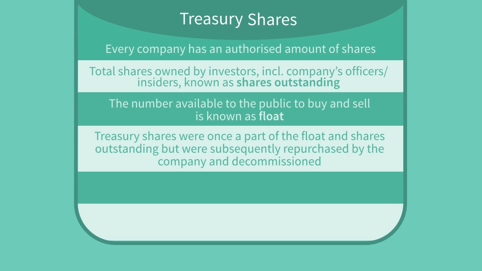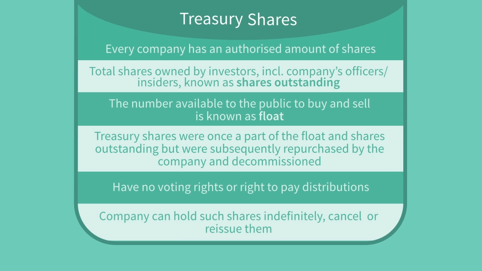Treasury shares are shares that were once a part of the float and shares outstanding, but were subsequently repurchased by the company and decommissioned. These shares do not have voting rights and do not pay any distributions. A company can decide to hold on to treasury shares indefinitely, reissue them to the public, or even cancel them.